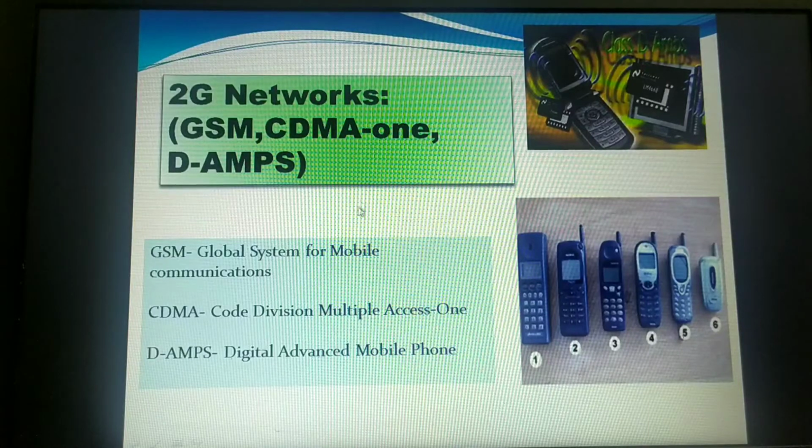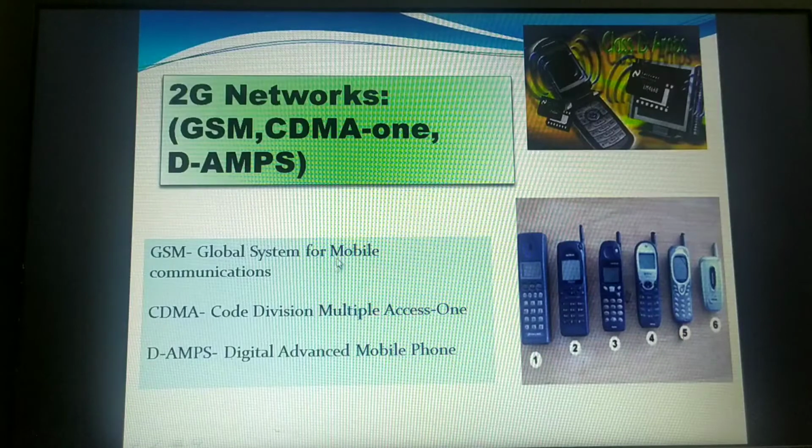In the same way, certain features were there in the NMT and the AMPS which came in the first generation. GSM stands for Global System for Mobile Communication. CDMA1 is a basic network. In that, the next version came, CDMA1, that is Code Division Multiple Access 1, and DAMPS, that is Digital Advanced Mobile Telephone Systems, came into existence.